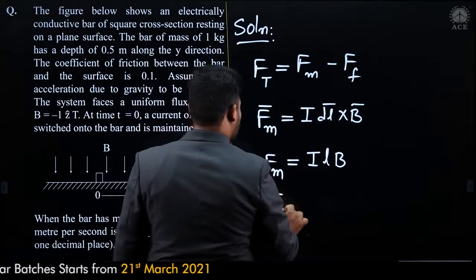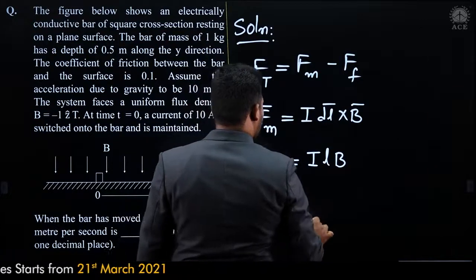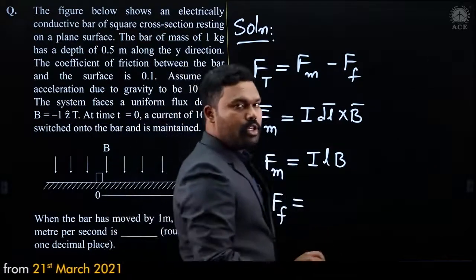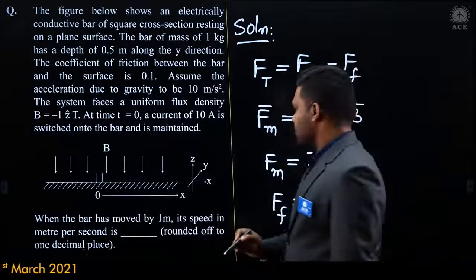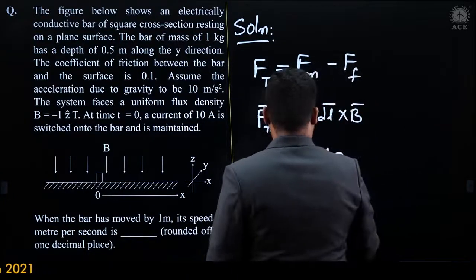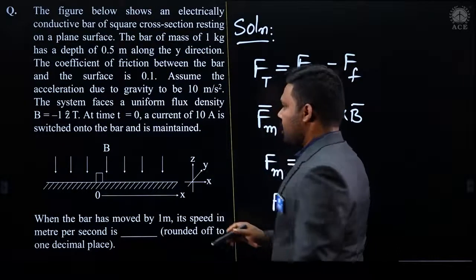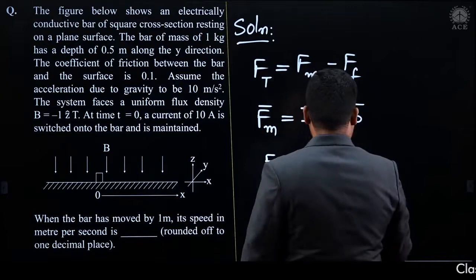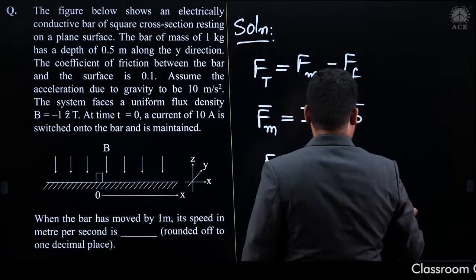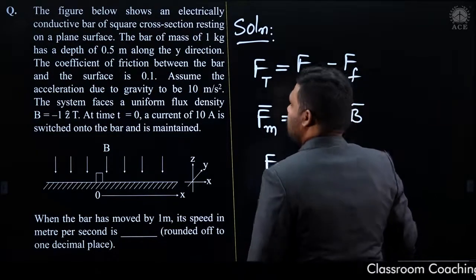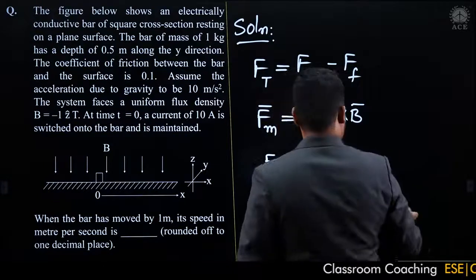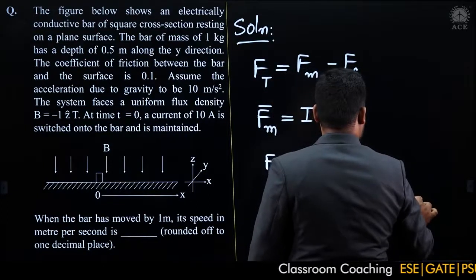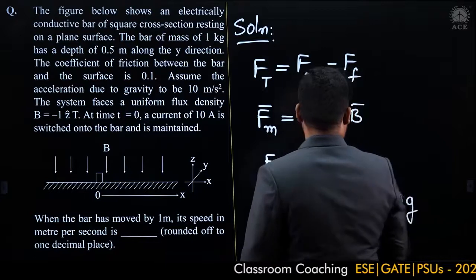So here, frictional force, I'll call it FF, is equal to mu into N, the normal force. Because the surface is flat here, it is mu into mg.